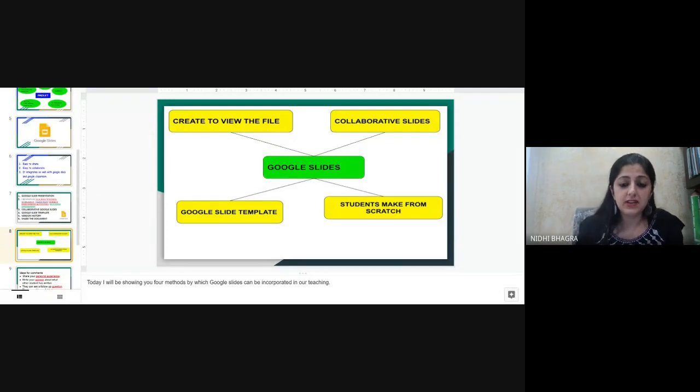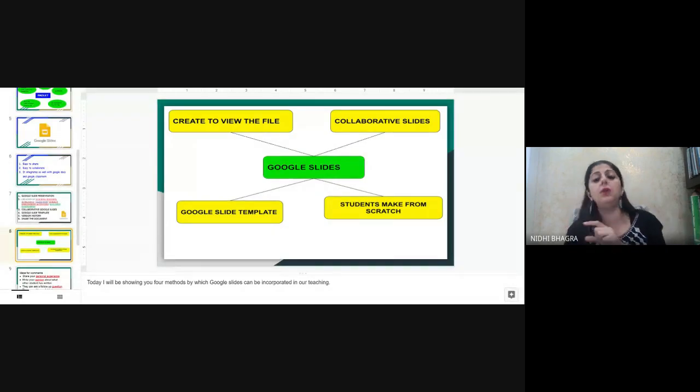First option is you create the slide using images, audio, video, share with the documents to view the file, like we create PowerPoint presentations. You can even hyperlink the slide presentation in the HyperDoc. So same presentation link, you can hyperlink within the HyperDoc as well. Like you created a HyperDoc, you can take the link of this presentation and hyperlink within the HyperDoc. Second option, as I already told you, collaborative slide, where you have to choose the option students can edit the file.